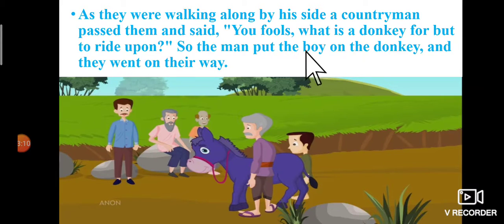So the man put the boy on the donkey and they went on their way. Students, can you see there's a donkey and 2 men and a few people are just suggesting that the donkey they are taking, they can of course sit on it and go with it to the market.